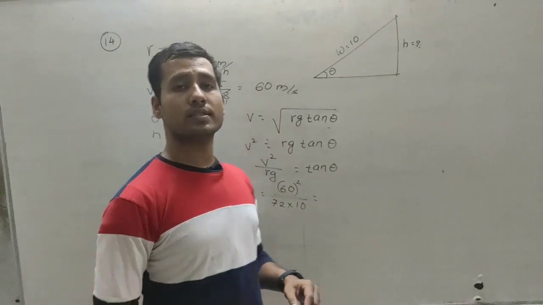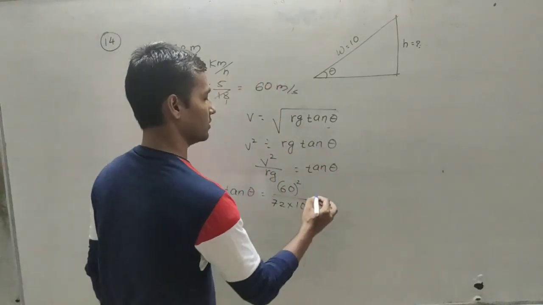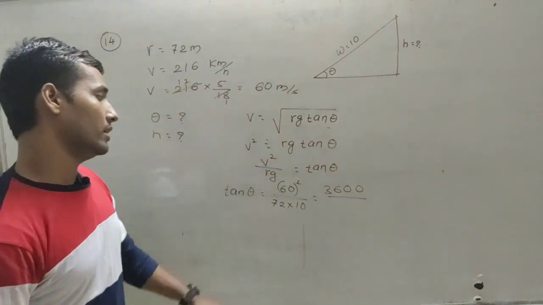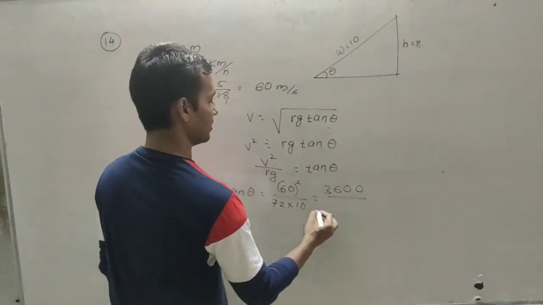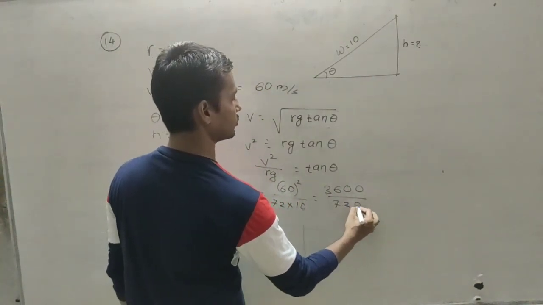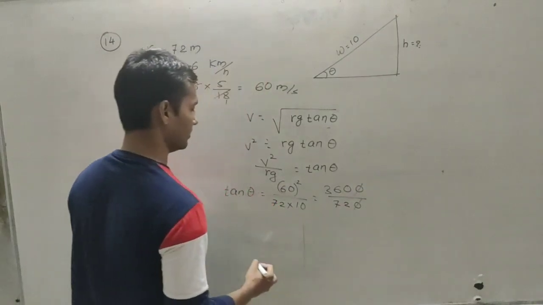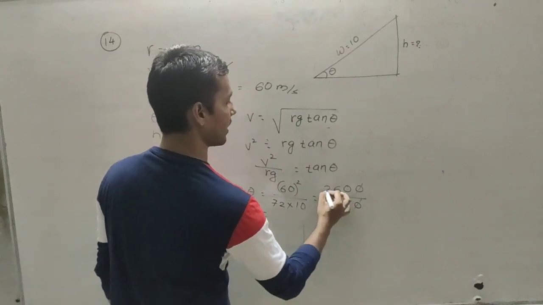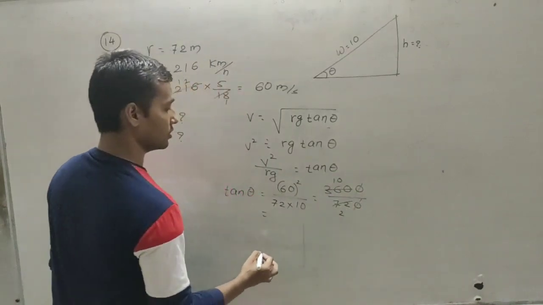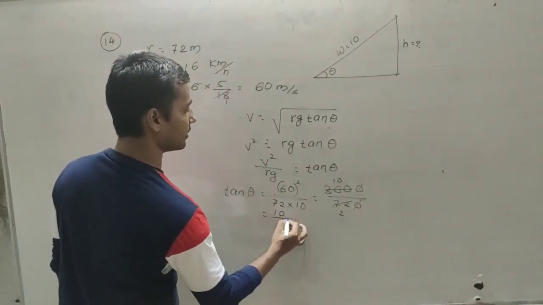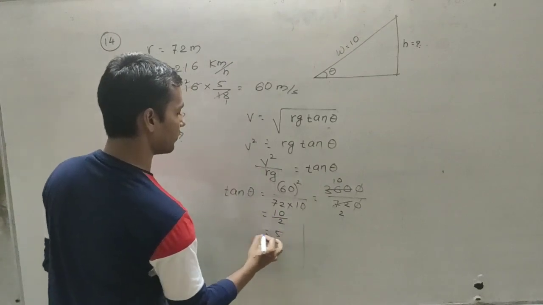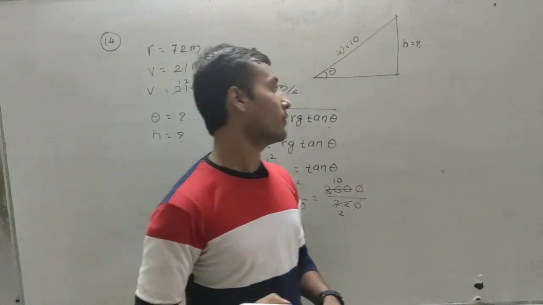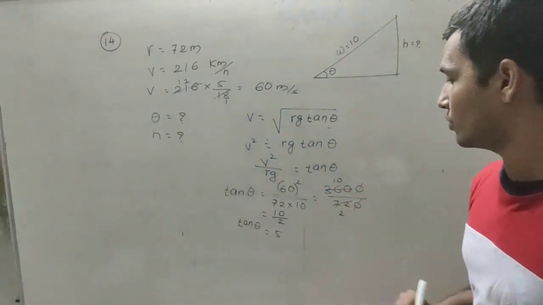So the square of 60 is 3600, and here is 720. So this 0 will get cancelled. Now 36 to the 72, and this will be 10. So we have 10 by 2, means the value of tan θ is 5.